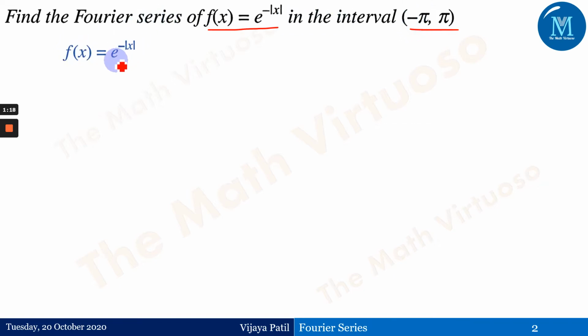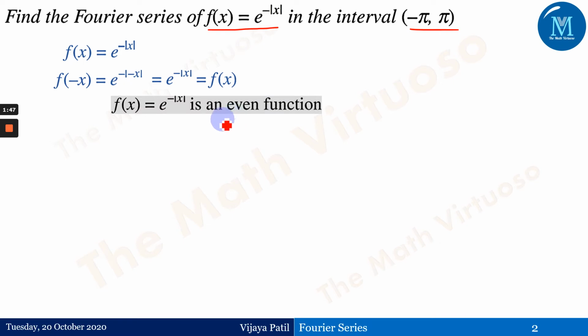f of x is equal to e to the power minus of mod of x, and if I replace every x by minus of x, I'm going to get e to the power minus mod of x. But we know the mod function always gives a positive value, so mod of minus x will give me mod of x, which is e to the power minus mod x, and therefore f of x. So f of minus x, we get it as f of x, and we have seen that if f of minus x is f of x, then my function is an even function, and therefore bn is going to be 0.